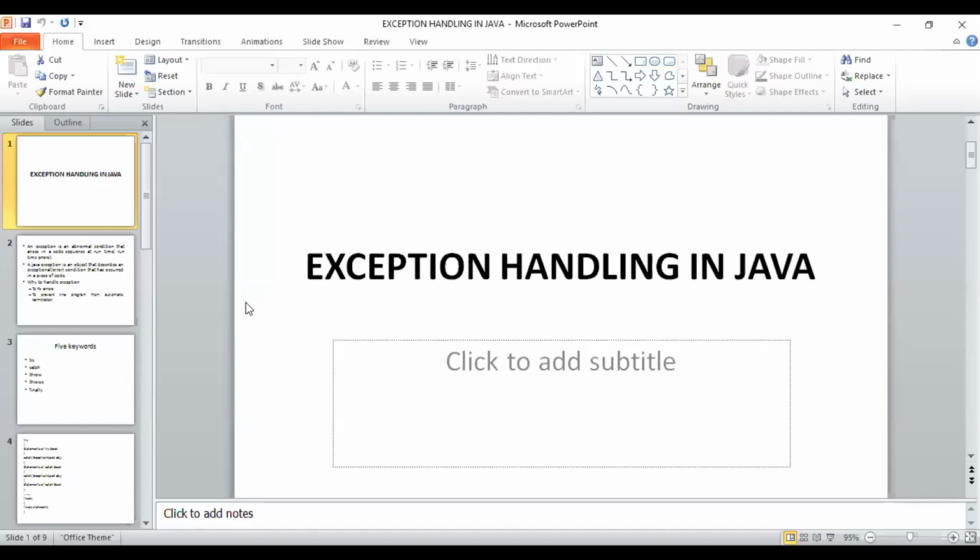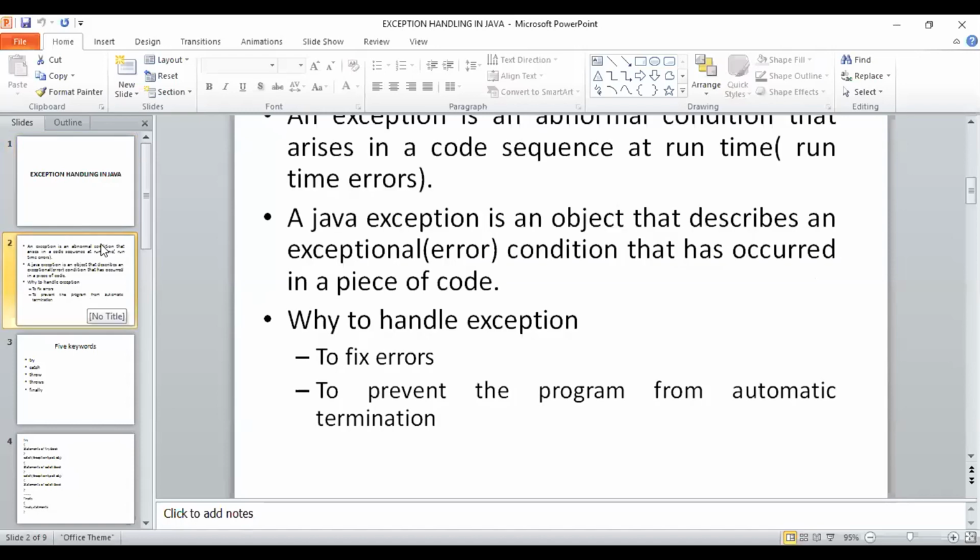Okay. So in the last session, Sonia ma'am has already discussed exception handling, right? Yes, sir. Yeah. So we'll just do a recap here. Can you see the screen? Yes, sir.